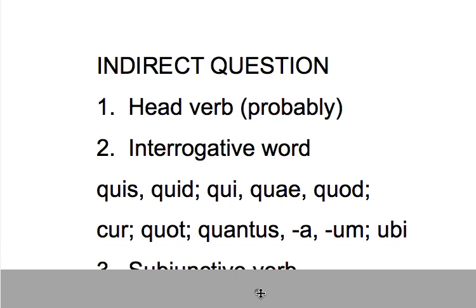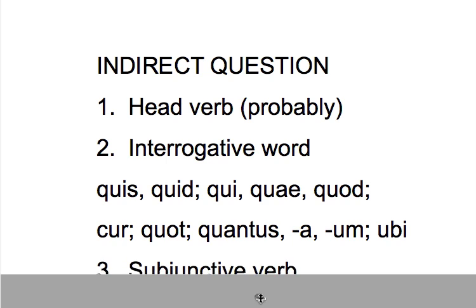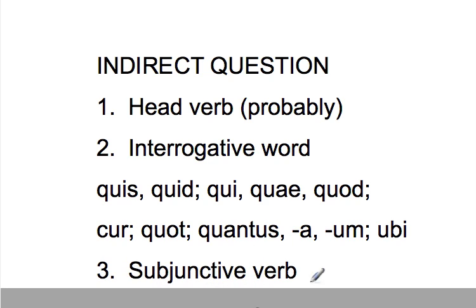Ubi, meaning where. Okay, and there are a lot more than that. I can't list them all. It would be ridiculous to do so. But any word asking a question, then you have a subjunctive verb. And that, of course, is why we're learning about this now, because we've just learned subjunctive verbs. So head verb, most likely. Interrogative word, then subjunctive verb.